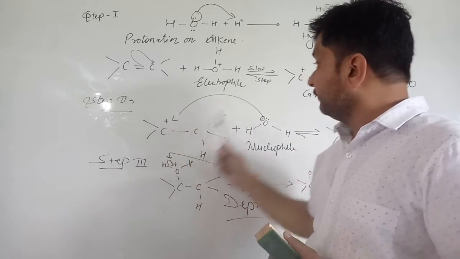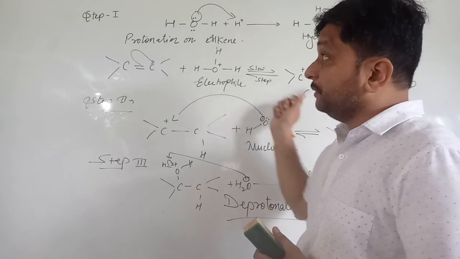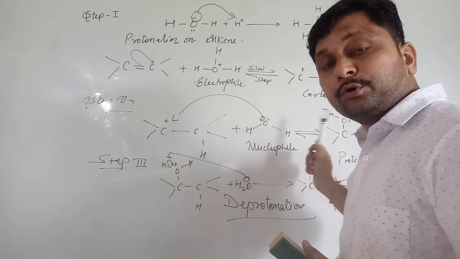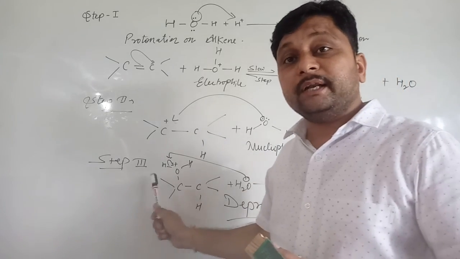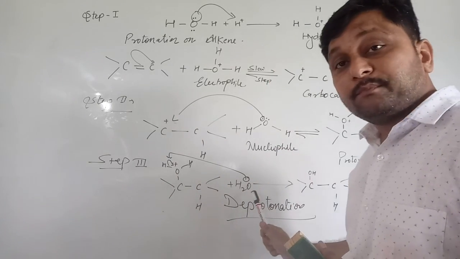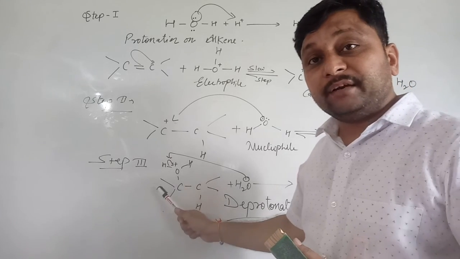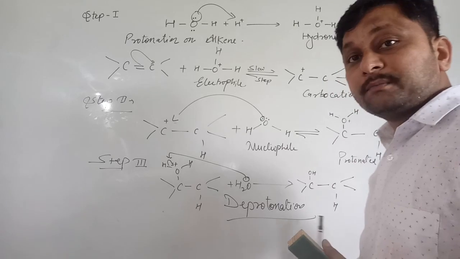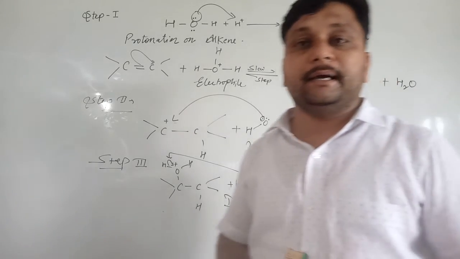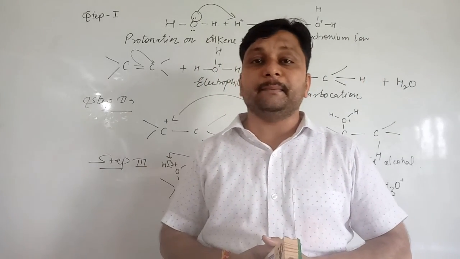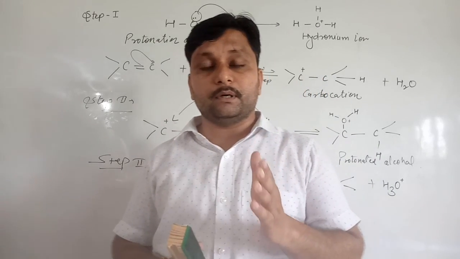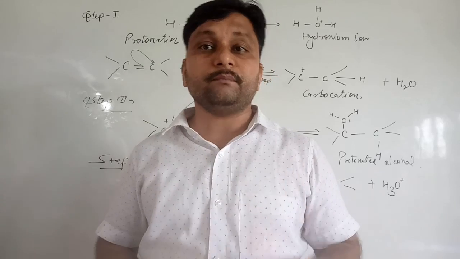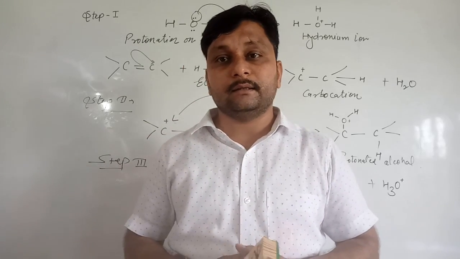Now the carbocation formed in the first step reacts with another molecule of water and forms protonated alcohol, and this protonated alcohol, under the influence of the water molecule, eliminates one hydrogen ion, which is the process of deprotonation, and forms alcohol and hydronium ion. So this is the overall preparation of alcohol from alkene. Clear? Thank you, students.